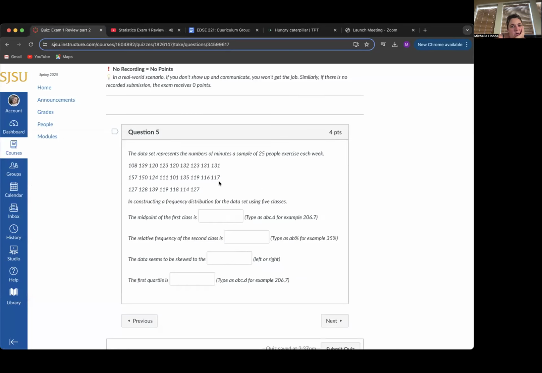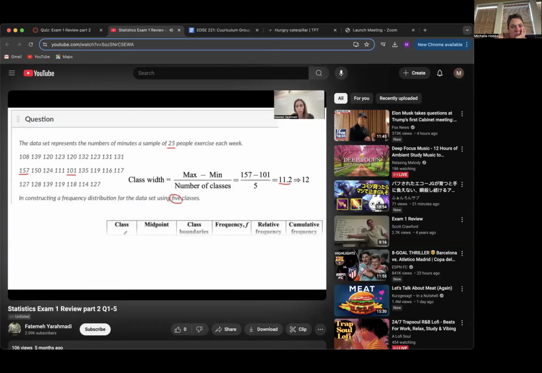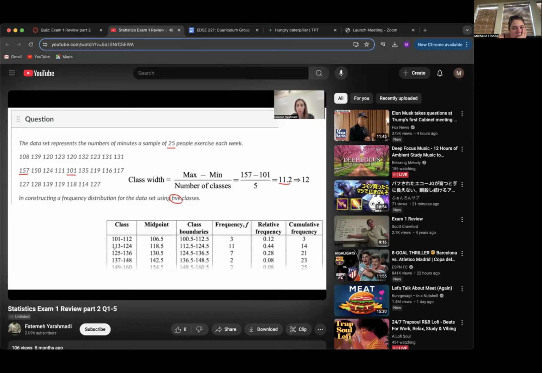So for the first part, the class width, midpoint, relative frequency, data. Oh, that's actually not a question, so we will move on. Let's build our frequency table. The class starts from 101 and stops at 112 minutes. The next class starts at 113 minutes and stops at 124 minutes and so on. And note that the difference between these two is 12, which is the class width. And as usual, we count all of the values in between these two numbers inclusive.